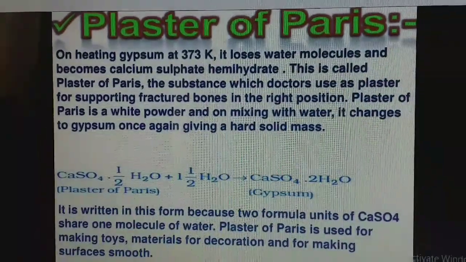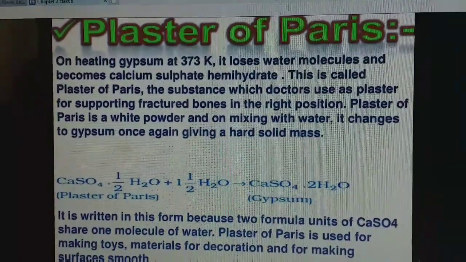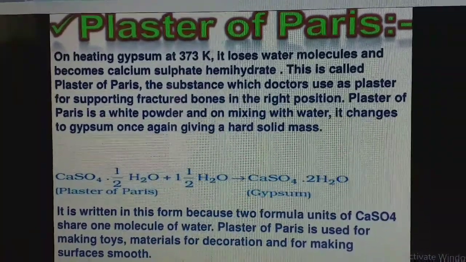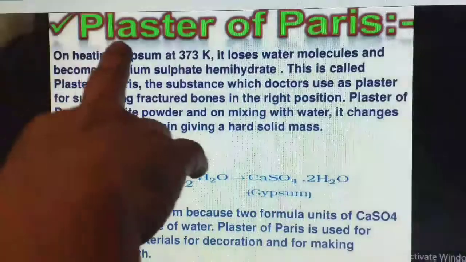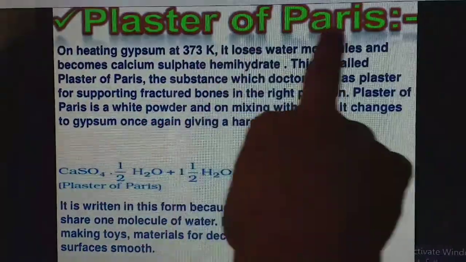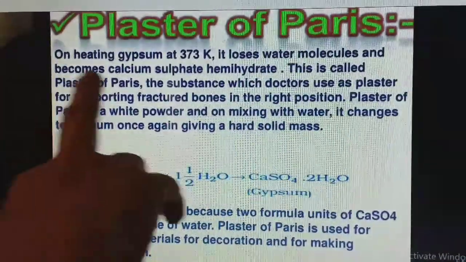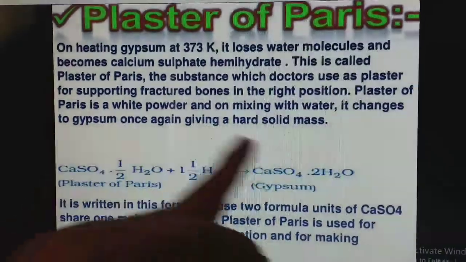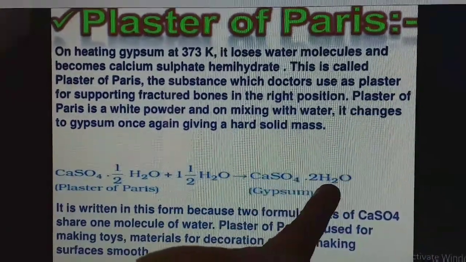The last compound is plaster of Paris. We use plaster of Paris for making toys and other things. Even for bone fractures, doctors use plaster of Paris for joining the bones. What is actually plaster of Paris? From where do we get plaster of Paris? On heating gypsum. Gypsum means CaSO4·2H2O.